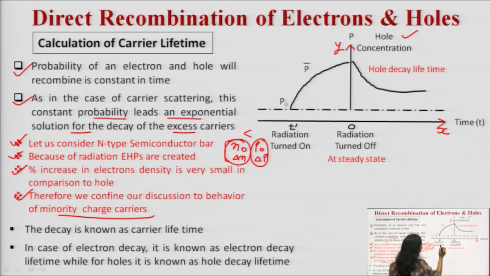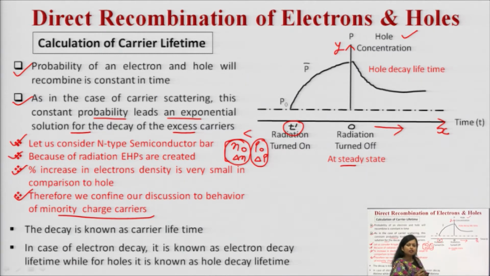Here you can see at t equal to 0, radiation is turned off, this is the steady state, and at t equal to t dash, radiation is turned on. As time increases, when radiation is turned off, the hole concentration decays, and this decay is seen as you move from left to right along the x-axis.